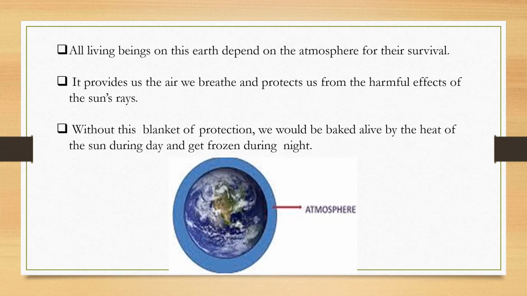In exactly the same way, this blanket of atmosphere does the same work. It takes the heat and holds it, so that during night when there is no sun, we do not feel very cold.